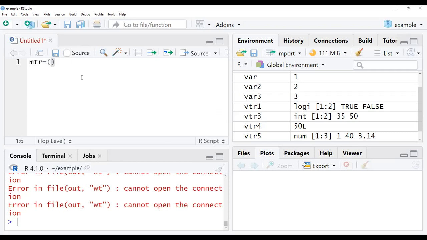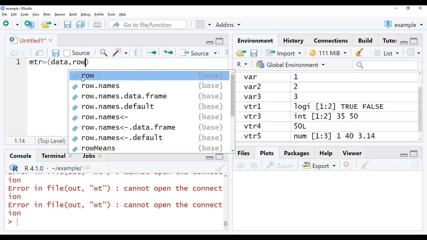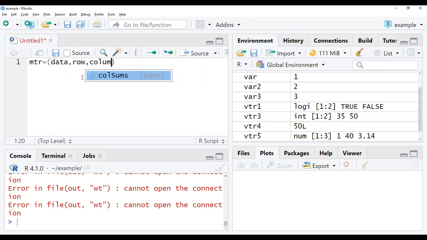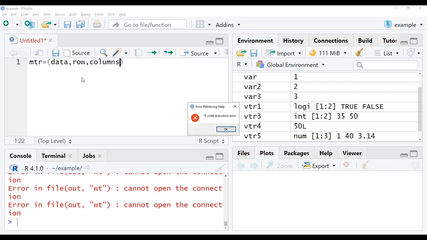First the data will be given, next the rows, then the columns, how many rows and columns and dimensions it is going to have. So in this format we will be taking the data.